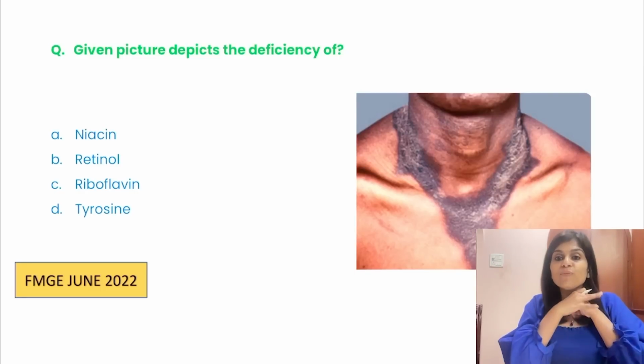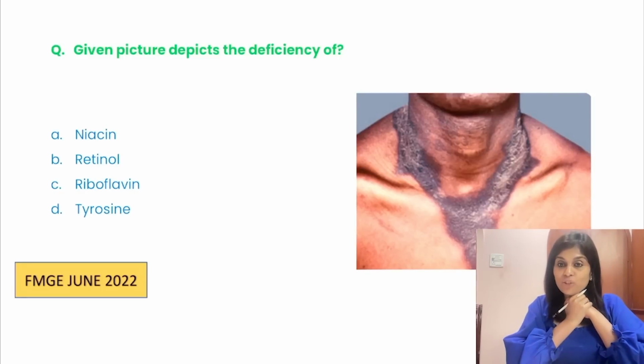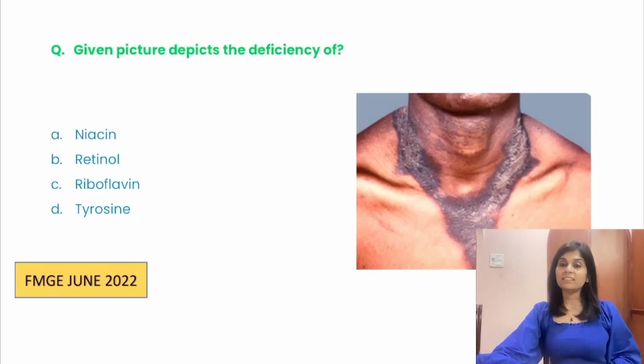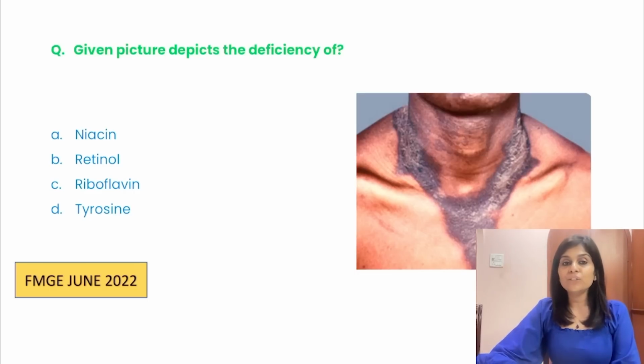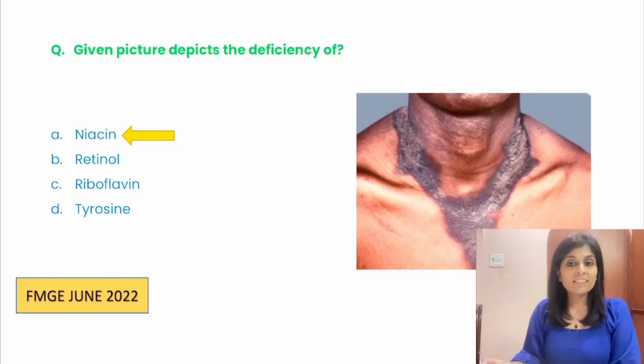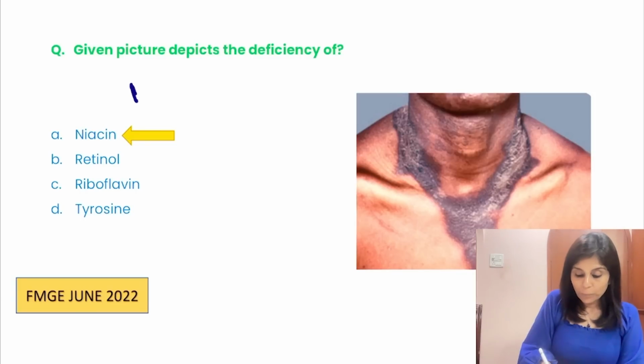Didn't I tell you? Yeah, the frequently asked topic. This is the frequently asked image based MCQ. Given picture depicts the deficiency of what? What is that you see here? Castle's necklace. And what is Castle's necklace? It's a feature of pellagra. And pellagra is caused by niacin deficiency. So given picture depicts the deficiency of niacin. Okay. So B3 is niacin.